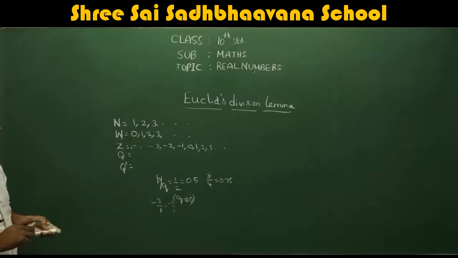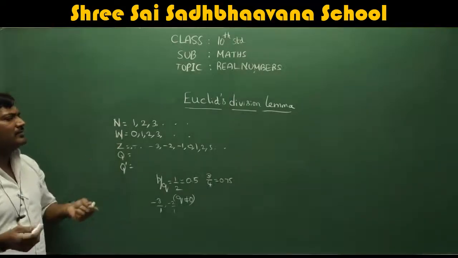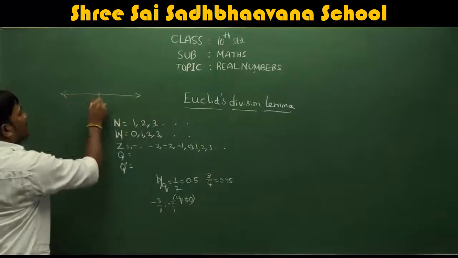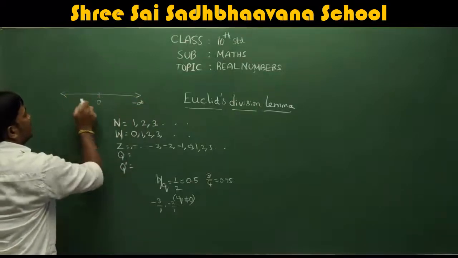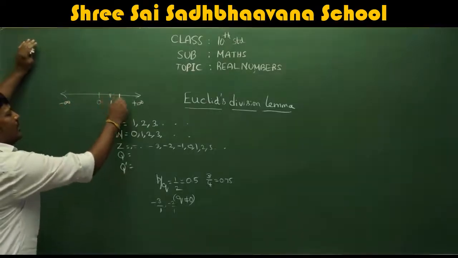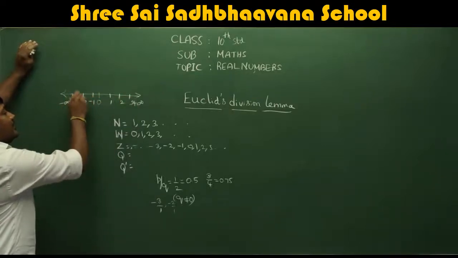And one more explanation I can give for that. If you consider the number line, you have 0 here, plus infinity on one side and minus infinity to the left-hand side. Here, all the numbers, for example 1, 2, 3, minus 1, minus 2, minus 3, and any number in between.